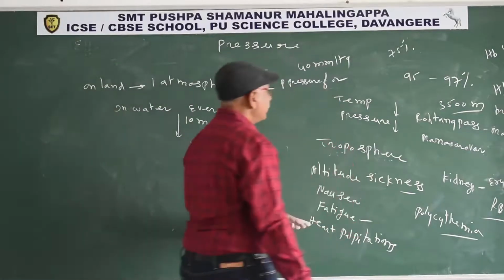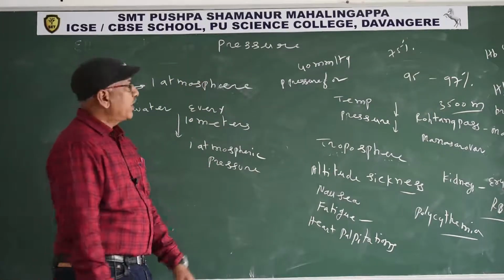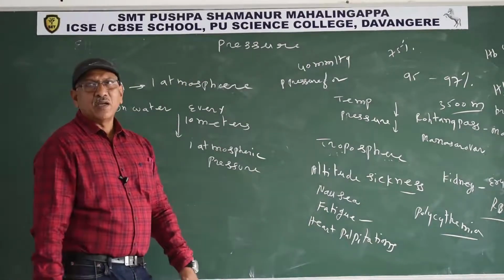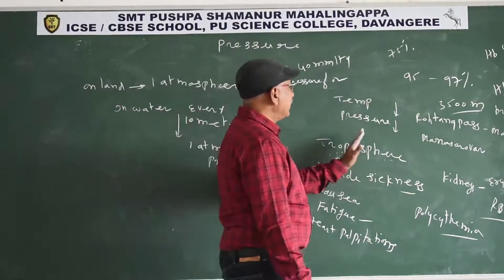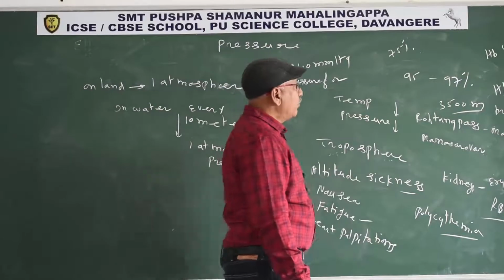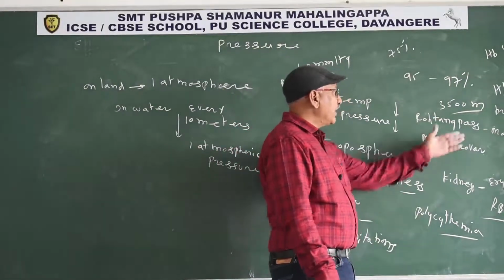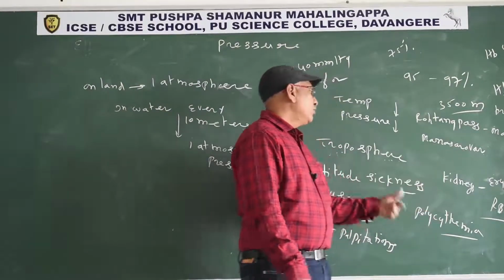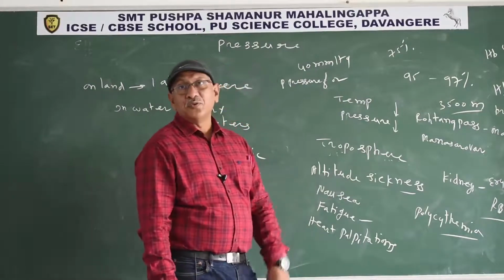So next one is the troposphere. What is a troposphere? The layer of atmosphere in contact with the earth surface is known as the troposphere. In the troposphere, with increasing height, temperature and pressure decrease. For example, if we reach Rohtang Pass near Manali or Manasarovar, Tibet, within 1 or 2 days, people suffer from altitude sickness.